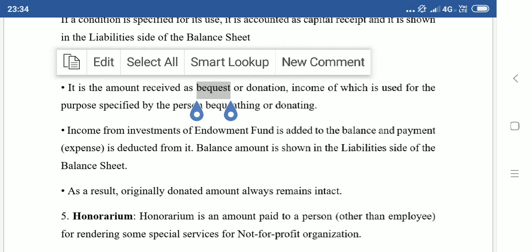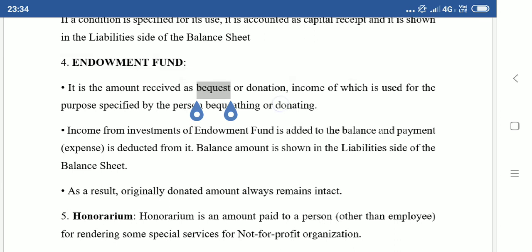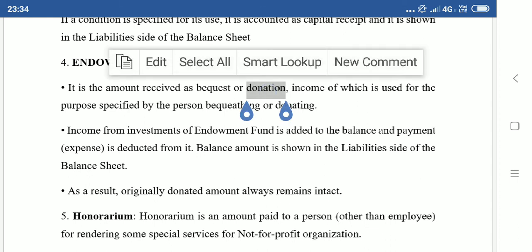That which you acquire is called a bequest. Or a donation, the income of which is used for a purpose specified by the person bequeathing or donating. So a person is donating an amount and the income from the amount is to be used for a specific purpose. That is called an endowment fund.